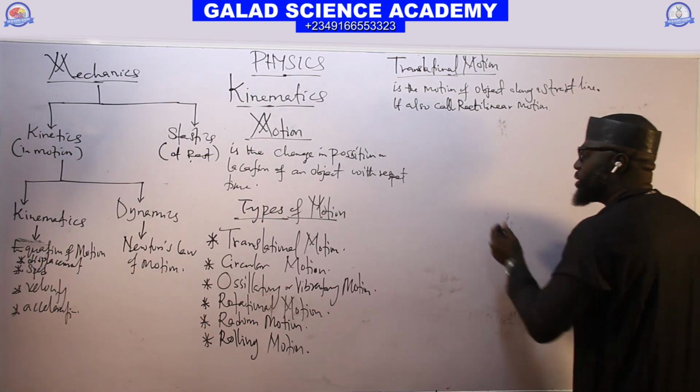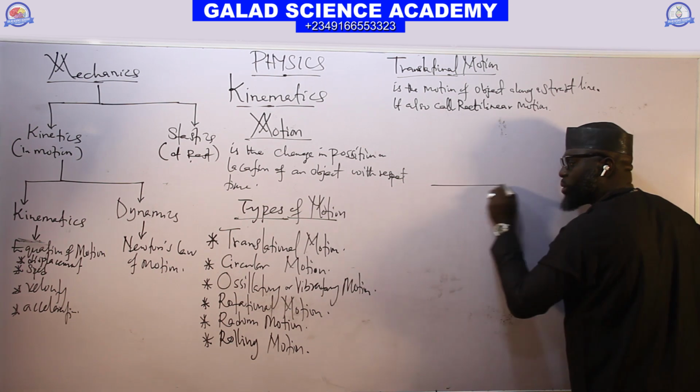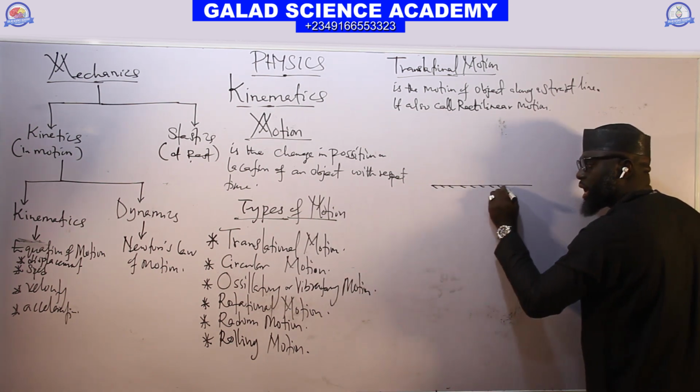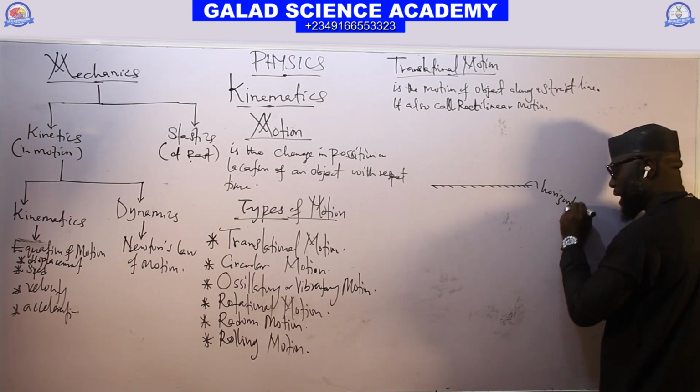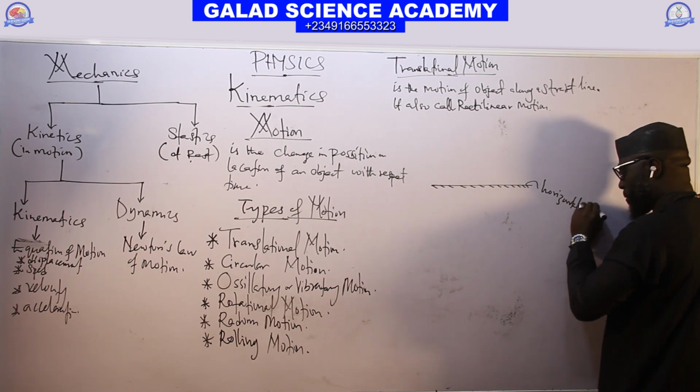You can see it: assume this is a horizontal floor.